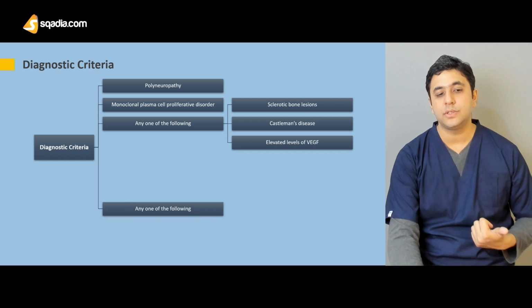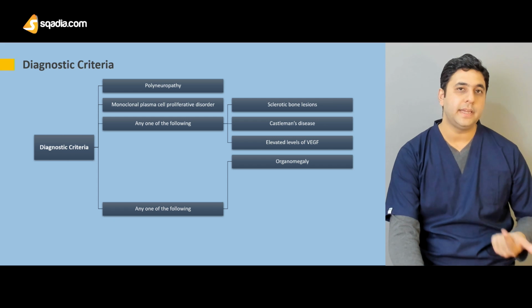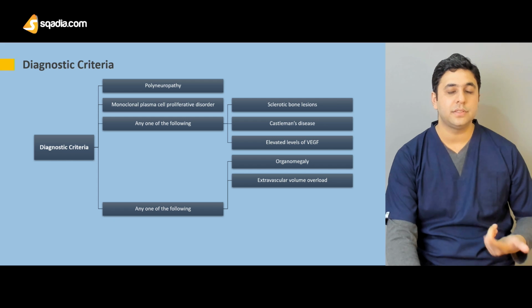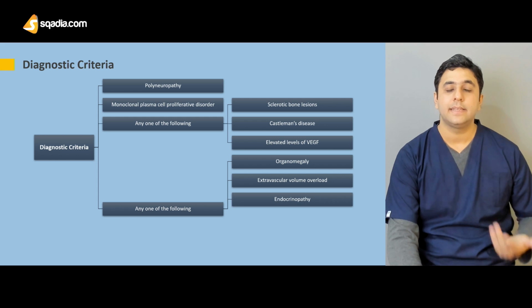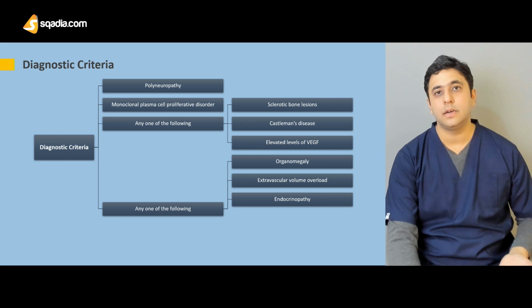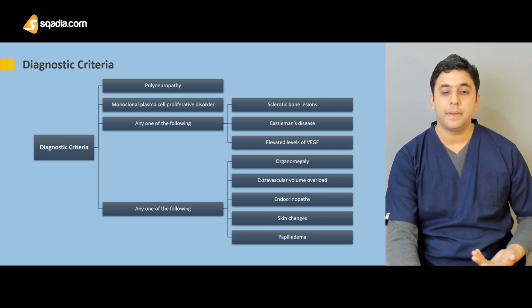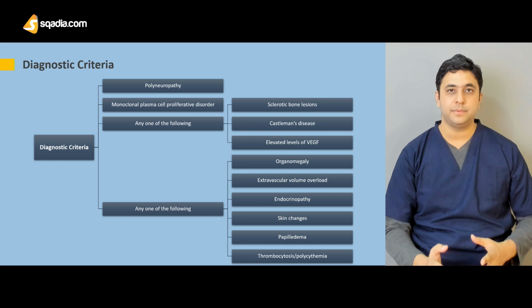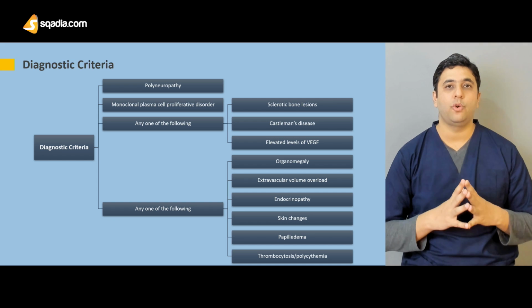And another symptom which needs to be present is any one of the following. Either there is an organomegaly, be it a splenomegaly or a hepatomegaly, or we have an extravascular volume overload, which is basically described by an edematous state. Edema or cirrhosis can be there. Certain types of endocrine disorders like the thyroid, the hyperprolactinemia, signifying amenorrhea. We can have certain skin changes or certain types of papilledema, like the eye changes. Along with that, the thrombocytosis or polycythemia. One of these symptoms. So basically, to diagnose this syndrome confidently, we need to have four things.